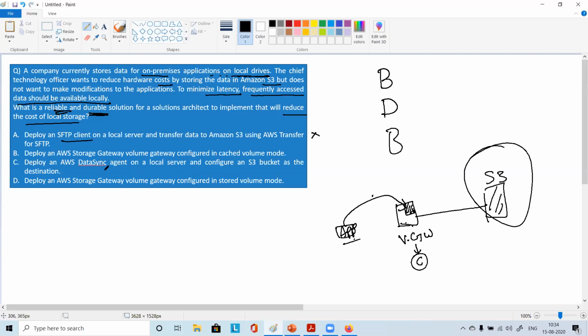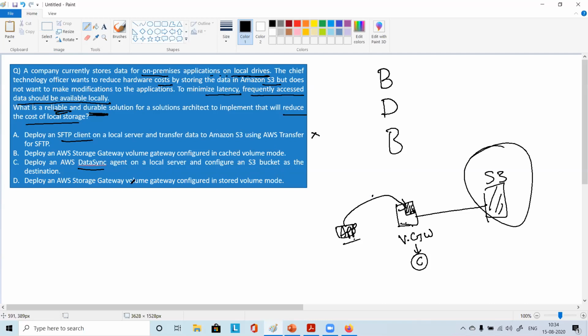It says deploy an AWS DataSync agent on a local server and configure an S3 bucket as the destination. So DataSync, I referenced it some time ago. That is for migrating the data, right? That is online migration of the data from one location to S3, from your on-premises data center or office location.